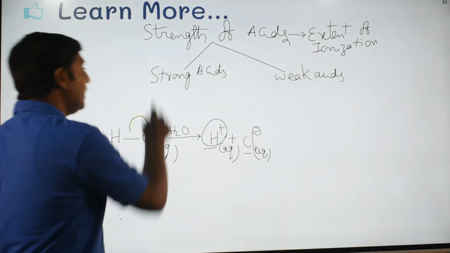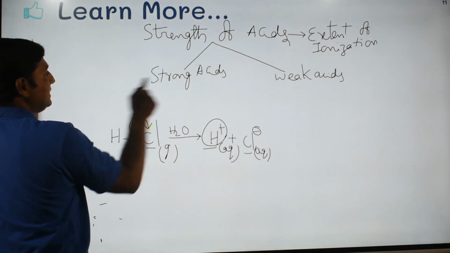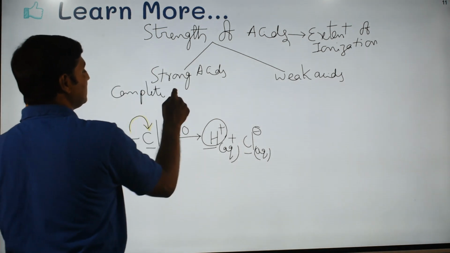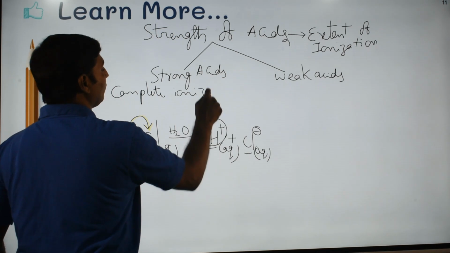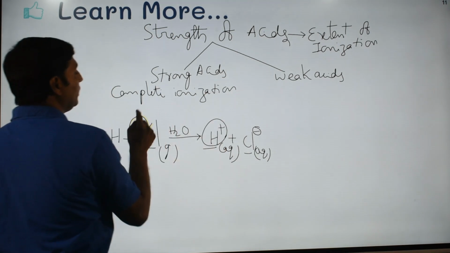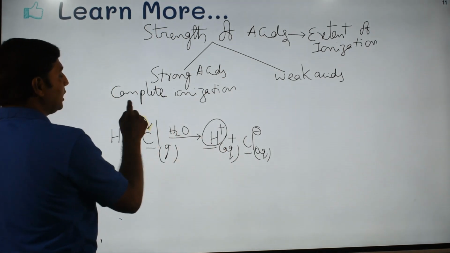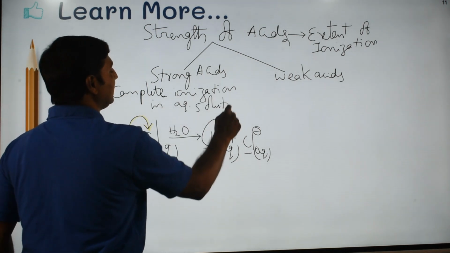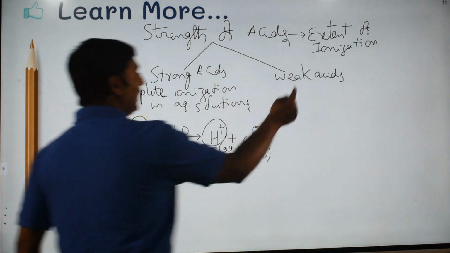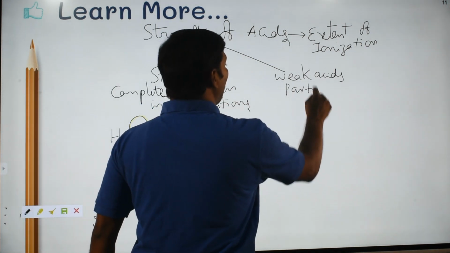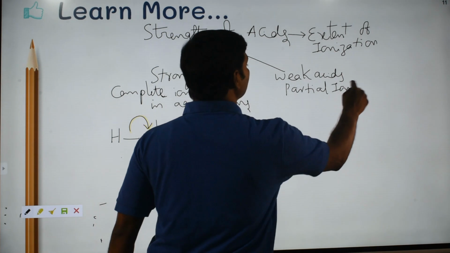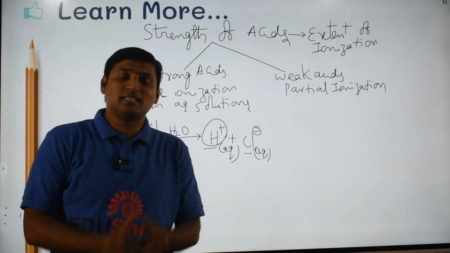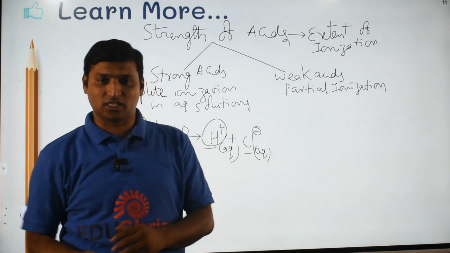Now you see, to what extent this ionizes will decide whether this should be a strong acid or weak acid. Strong acids are the acids where complete ionization happens. So, if any substance undergoes complete ionization in aqueous solutions, then that is called a strong acid, whereas if it undergoes partial ionization in the solutions, then it is called a weak acid. Then what do you mean by this complete ionization and partial ionization?